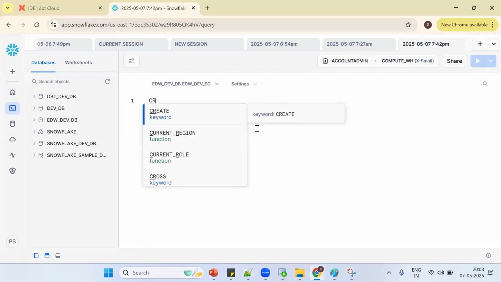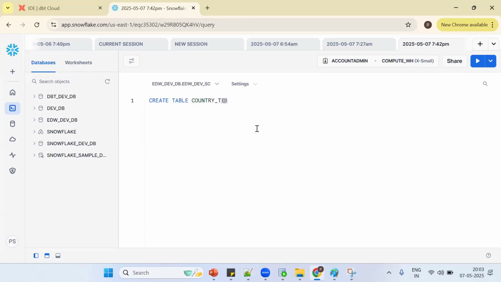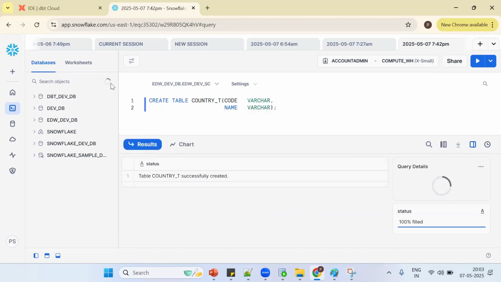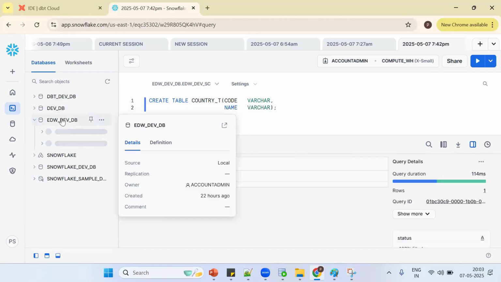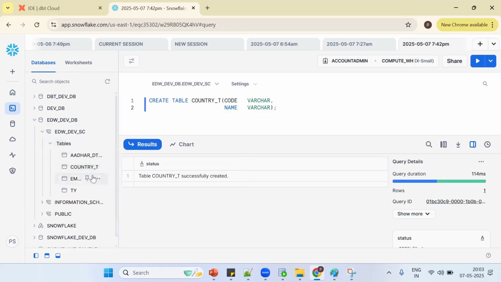So see, create table country details. Understand this behavior, you'll get some clarity. Code is a varchar. Name is a varchar. Now generally, the table is created. Okay, see, refresh. Now what happened? It is created in the enterprise data warehouse schema. Now what's my table? Country table.